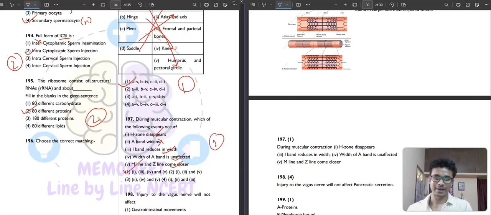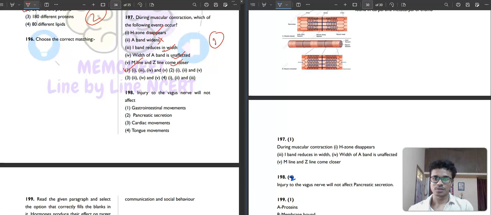Then question number 198. It is saying that injury to the vagus nerve will not affect GIT, gastrointestinal movement, pancreatic secretion, cardiac movement, or tongue movement. So it will not affect pancreatic secretion. The second option will be your correct answer.